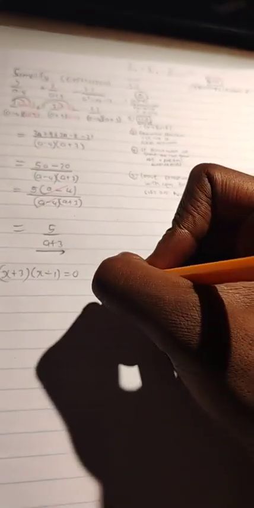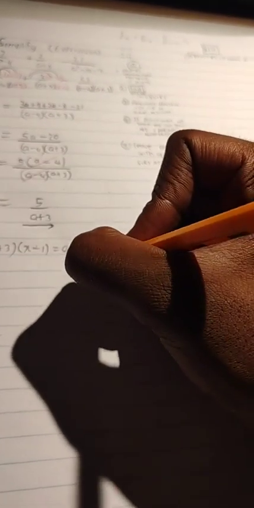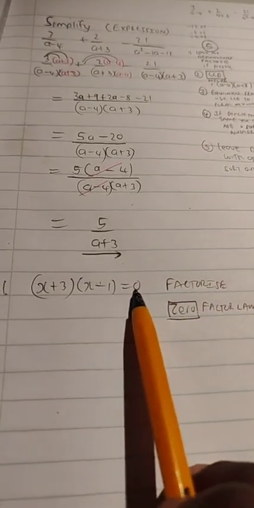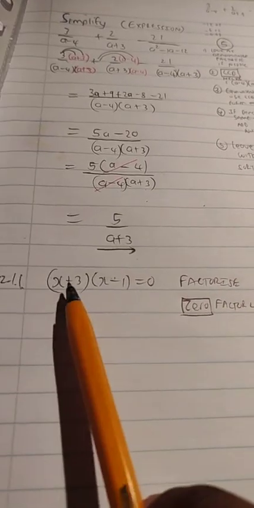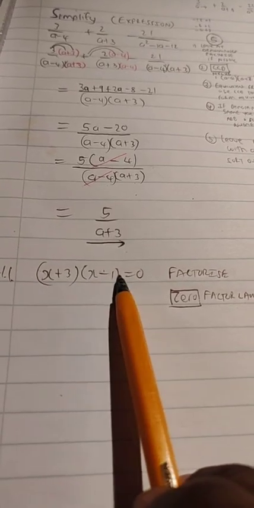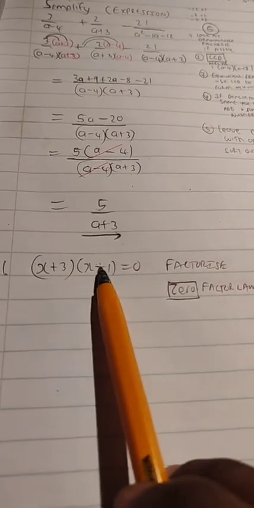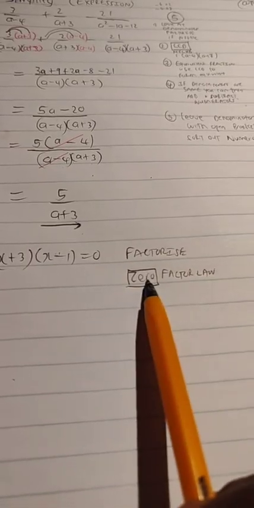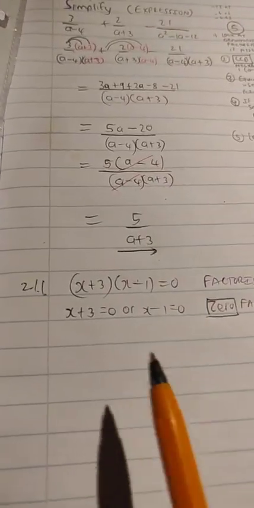Now, what do we do as we proceed further? We apply what we call the zero factor law, and it's called the zero factor law, guys, simply because there must be a 0 on the other side in order for this law to be in effect. Factorization, factored, a product of factors, multiplication of factors, together with zero factor law. So we apply the zero factor law, and that is, we do this. We just say x plus 3 is equal to 0 or x minus 1 is equal to 0.